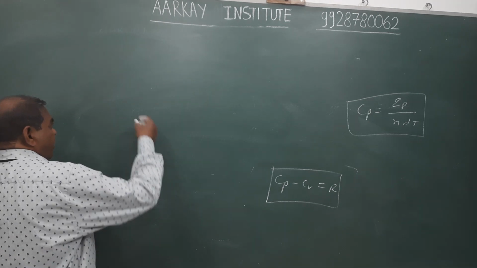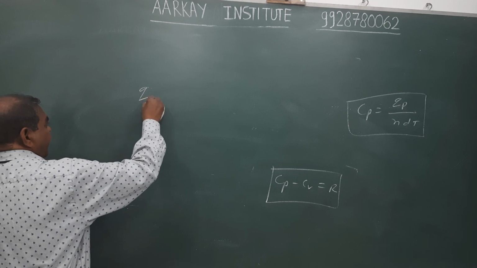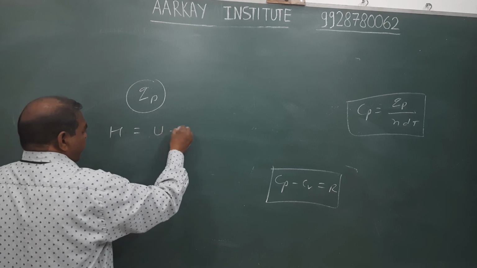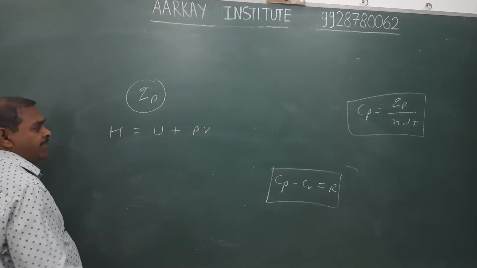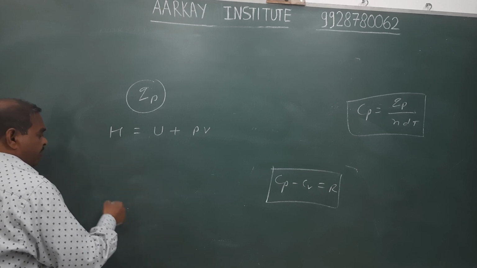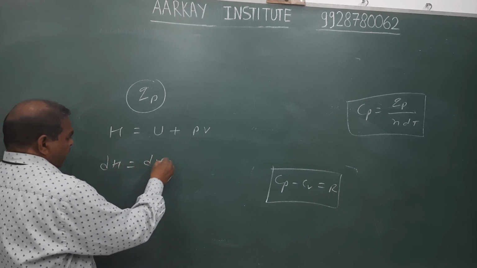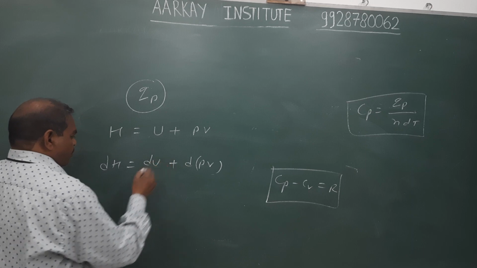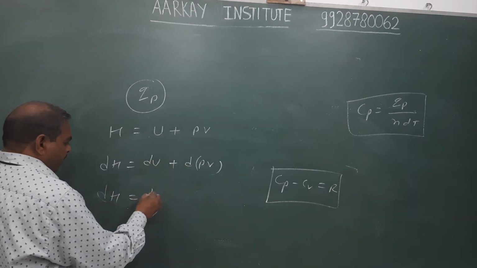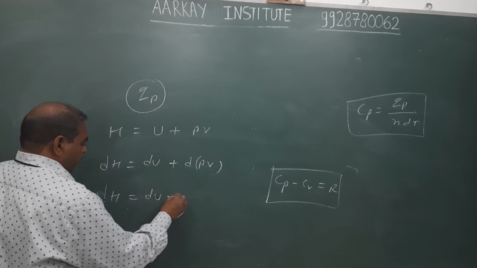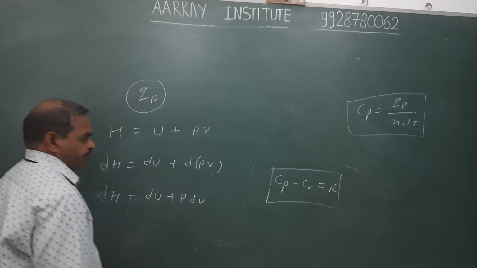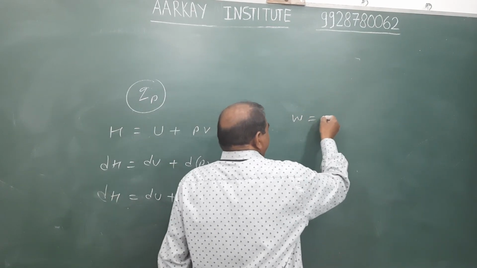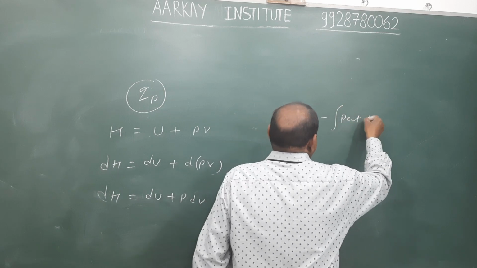Now, we require another parameter to express heat energy at constant pressure. With the help of enthalpy, we know that enthalpy equals internal energy plus the product PV. Taking their change, del H equals del U plus del PV. At constant pressure, this becomes del H equals del U plus P del V. In the case of work, W equals minus P external times change in volume.